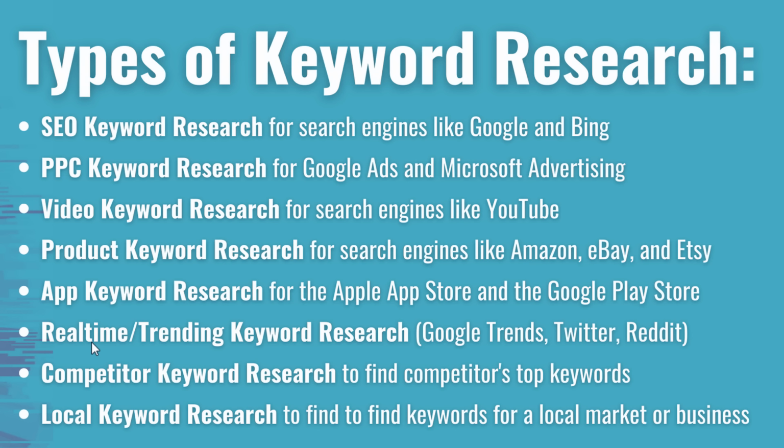You may be looking for real-time keywords and trending keywords. You can use tools like Google Trends, Twitter, and Reddit. This is going to be for news websites. Competitor keyword research to see what your competitors' top keywords are. Try to find some areas where you can improve your own business by doing some competitor analysis. And local keyword research, so trying to find keywords for a local market or a local business.